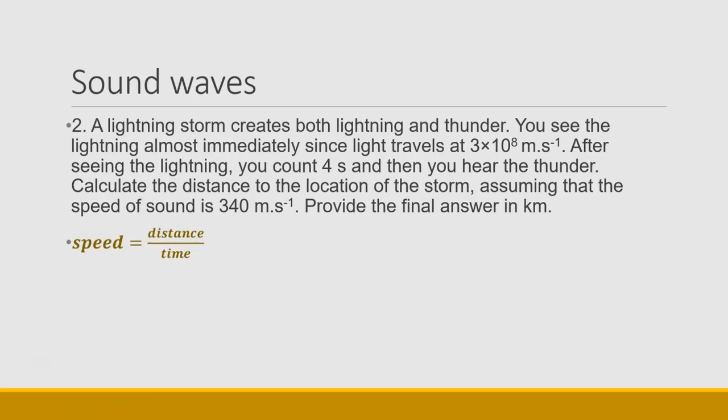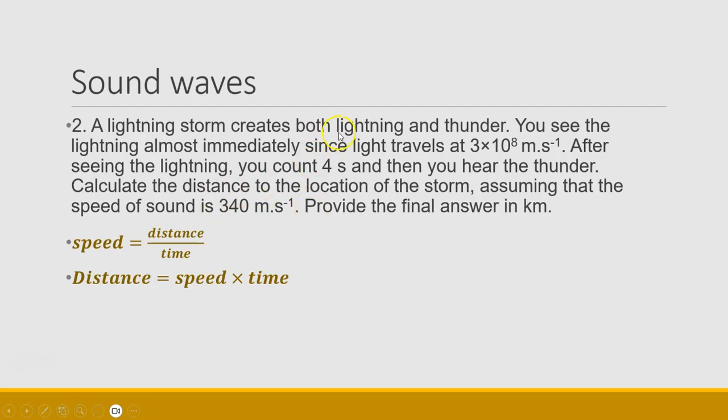So remember, we're going to use the formula speed equals distance over time because this question applies to the flash and bang method. However, we want to figure out the distance. So we may rearrange the formula as distance equals speed times time.